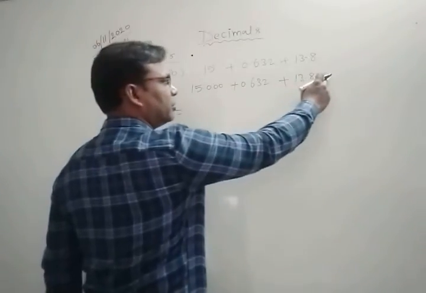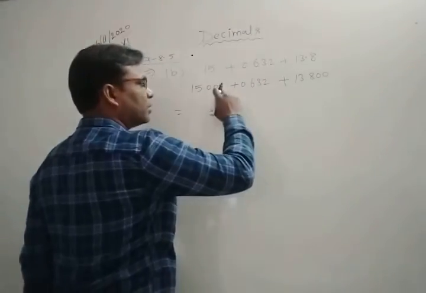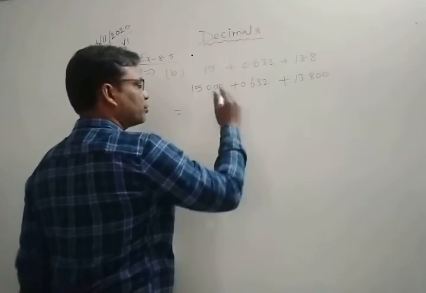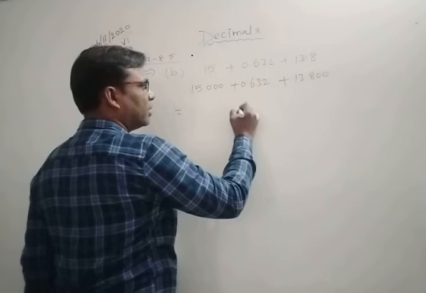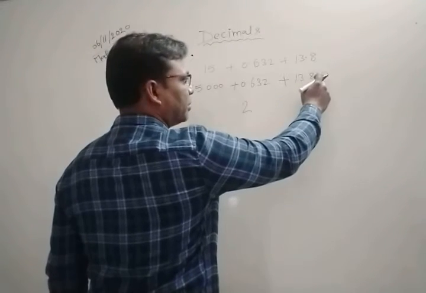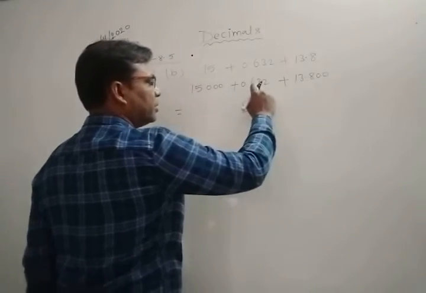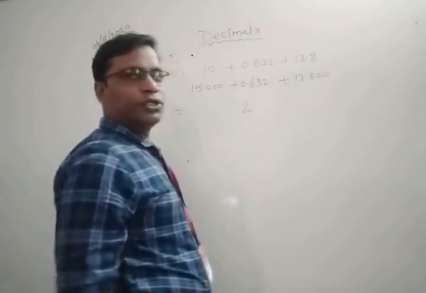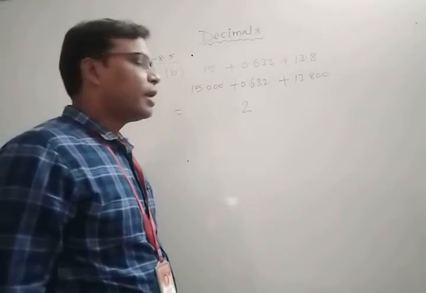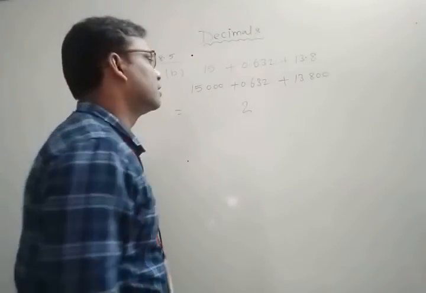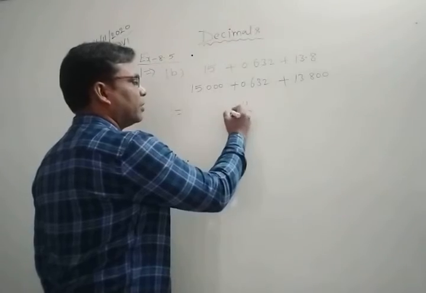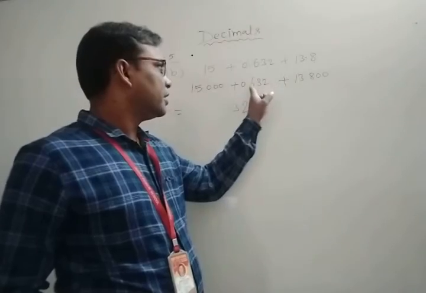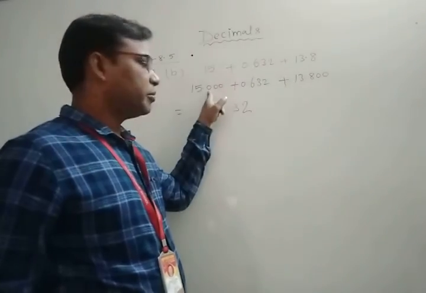This is the thousands place: 0 plus 2 plus 0. So 0 plus 2 is equal to 2, 2 plus 0 is equal to again 2. Clear? Now hundreds: 0 plus 3 plus 0. So 0 plus 3 is equal to 3 and 3 plus 0 again 3. Now after this we use the 10th place. 10th place is 8. Here 10th place is 6. Here 10th place is 0.